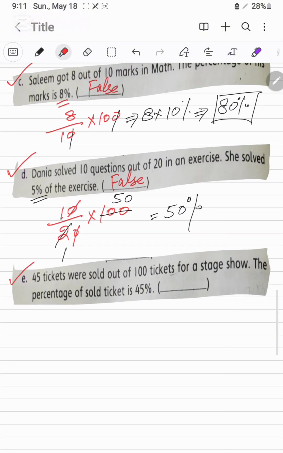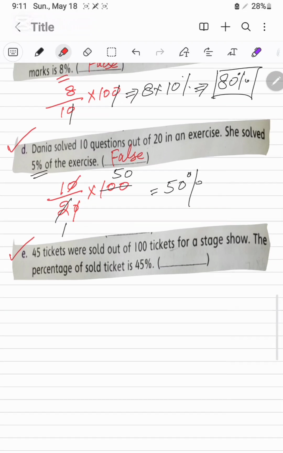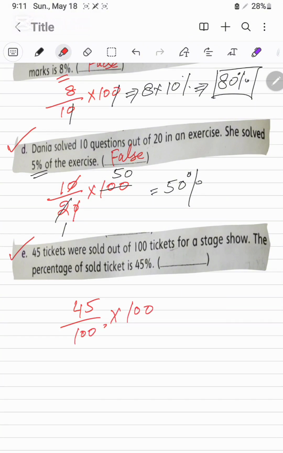Next, 45 tickets are sold out of the 100 for the stage show. The percentage of the sold tickets is 45%. 45 divided by 100, and we will multiply it with 100. This 100 will be cancelled. It means it is 45%. So the given answer is true.